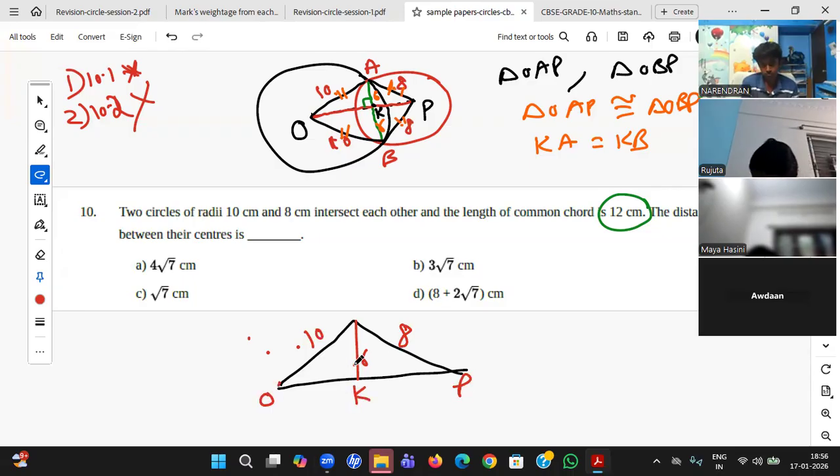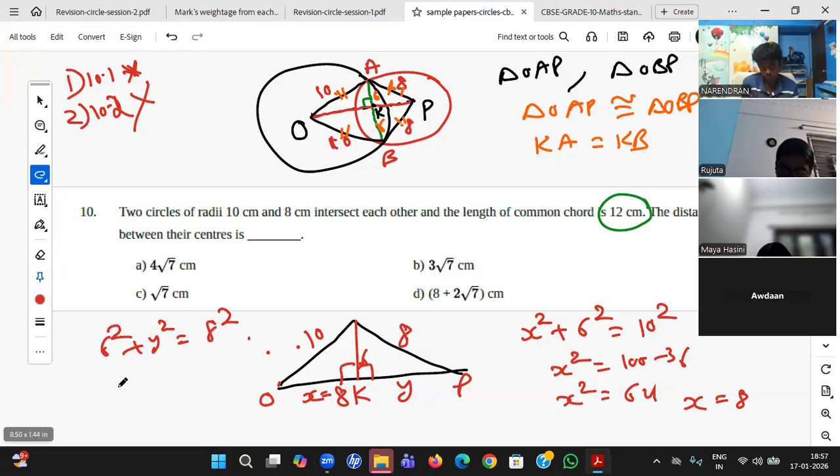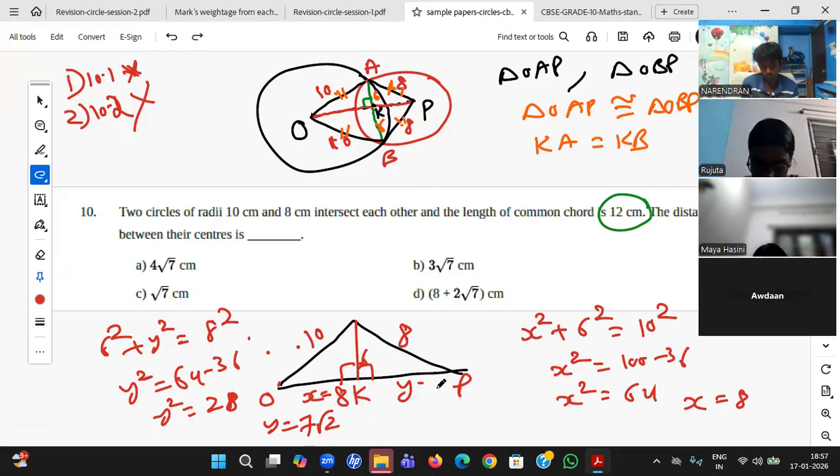You know it. Sir, this is 90 degrees, so it is a right angle triangle. Taking this as x, x square plus 6 square equals 10 square. x square equals 100 minus 36, x square equals 64, x equals 8. So this is 8. Now in this triangle, with 6 and 8, I am assuming this as y: 6 square plus y square equals 8 square, y square equals 64 minus 36, y square equals 28, y equals 2 root 7. 7 fours are 28, right? 2 root 7.